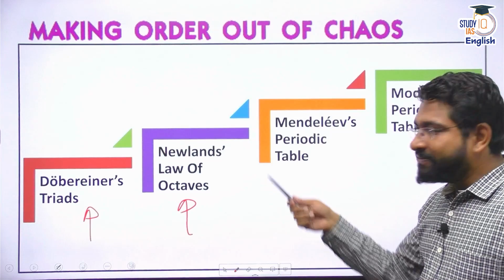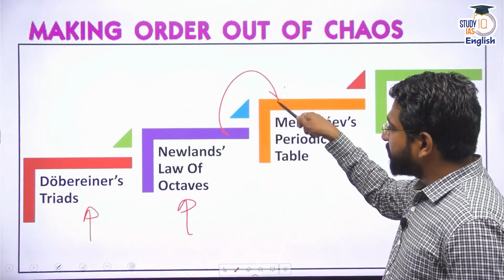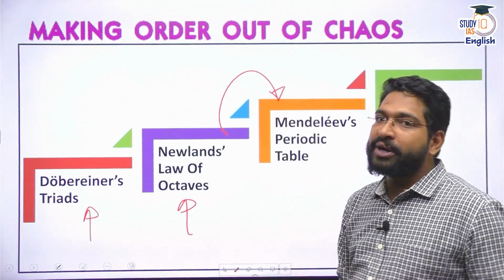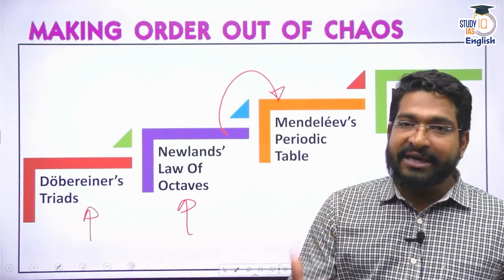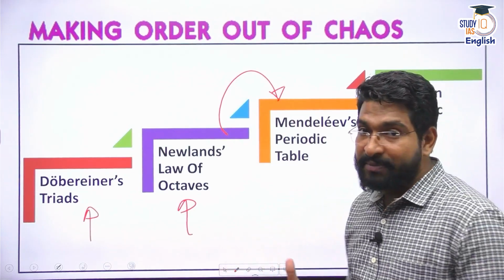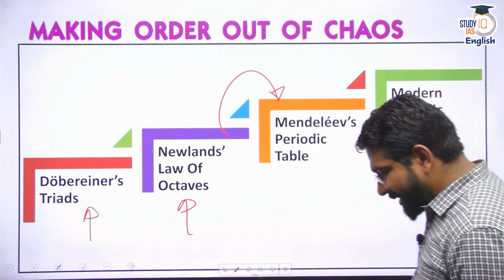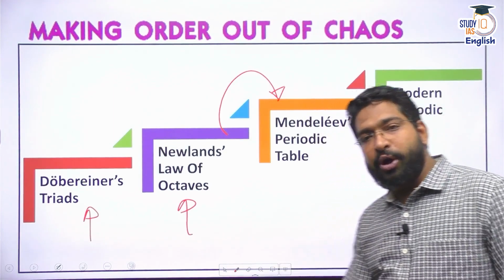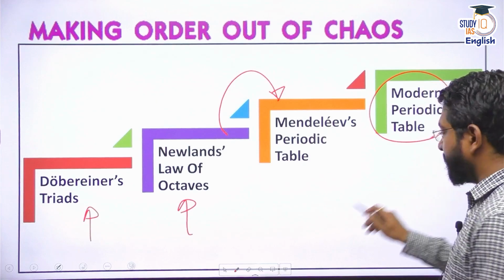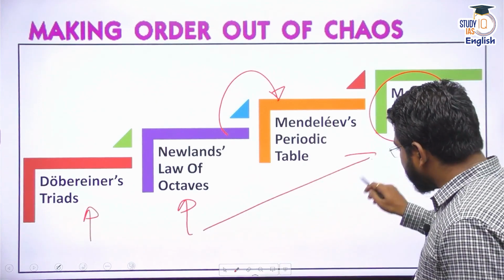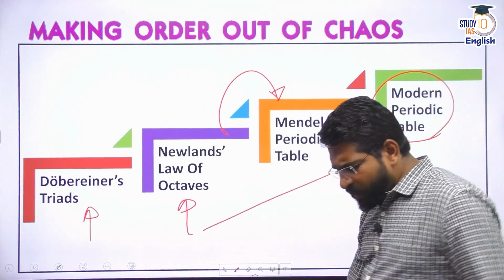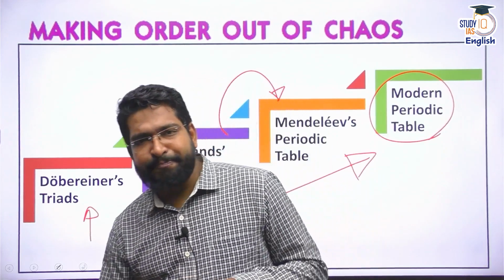Then Mendeleev, the Russian scientist who laid the foundation of the modern periodic table, I can say. So he gave Mendeleev's periodic table. Later on, we improved over that, and mostly later on Niels Bohr contributed a lot towards the evolution of the modern periodic table. So this has been the journey of classification of elements. So let's try to understand one by one.